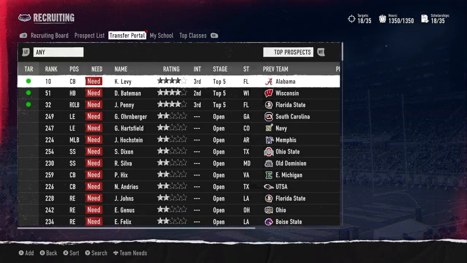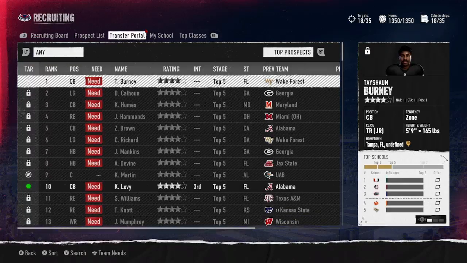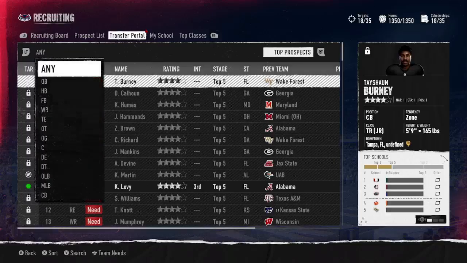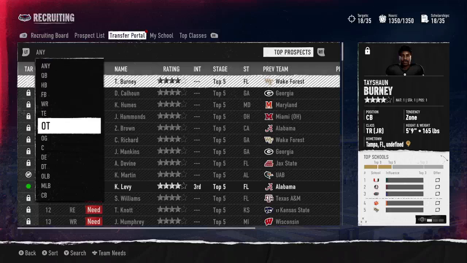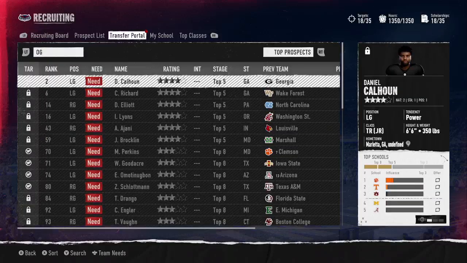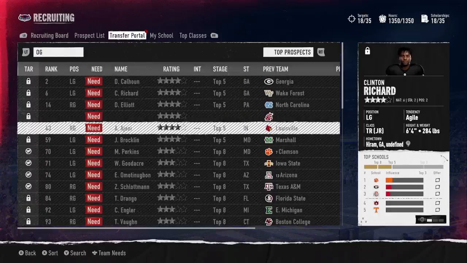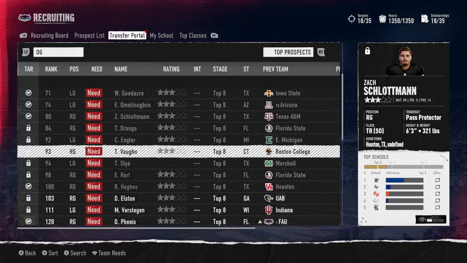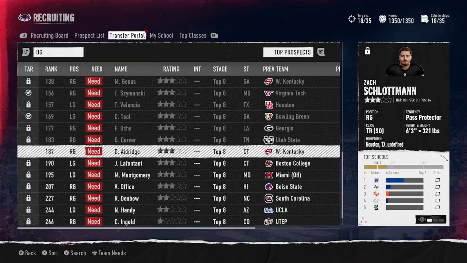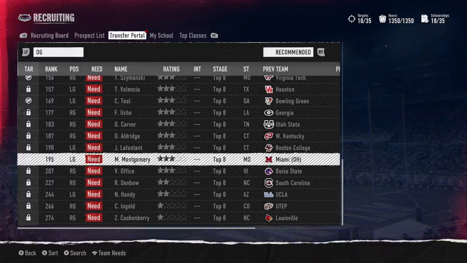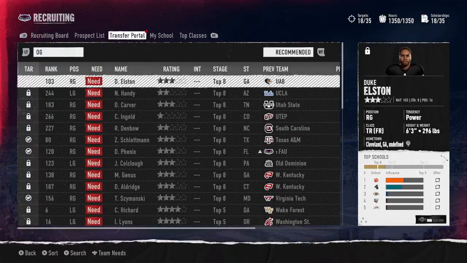We know first and foremost, especially after what we've lost in the transfer portal, we need to bolster our offensive line because we lost everything across the board, really. I think we lost, I can't remember, like 3 or 4 offensive linemen. I know we lost a center, and I know we lost a guard. I think we lost a couple guards. I believe we retained our tackle. But nonetheless, we want to bolster our line across the board. We know what we need. We've lost some key offensive linemen at that. So that's what we really want to target in the transfer portal: the offensive line.